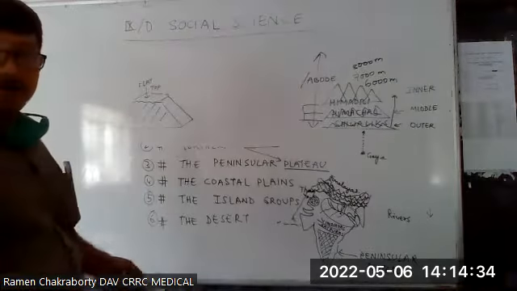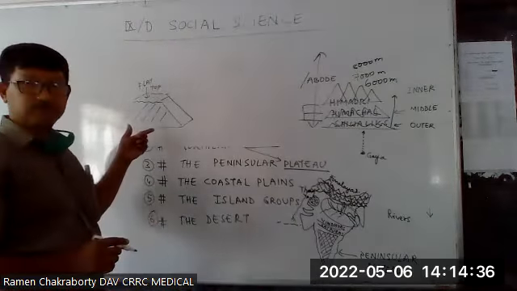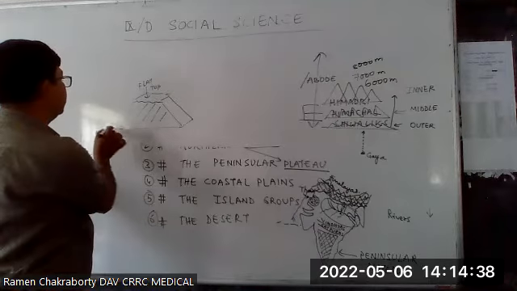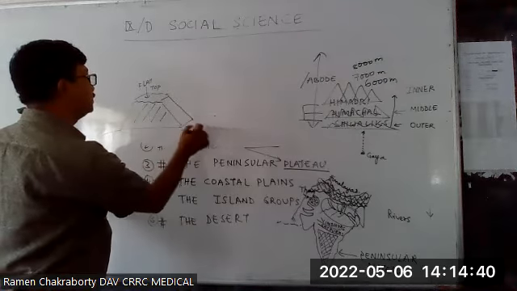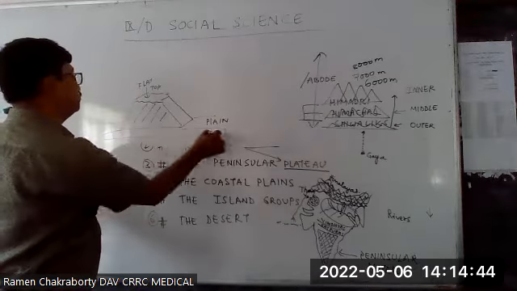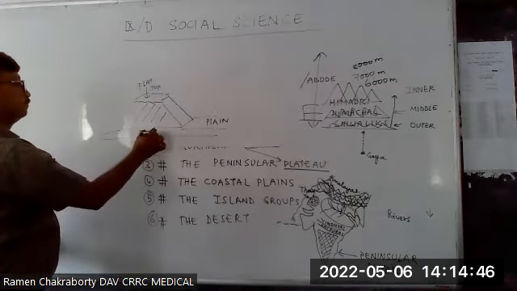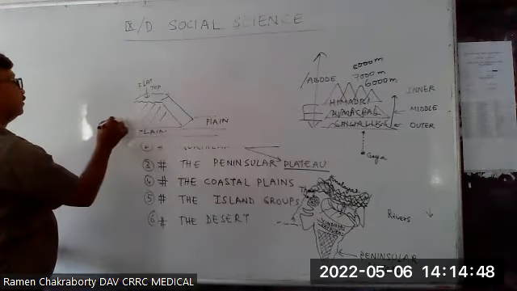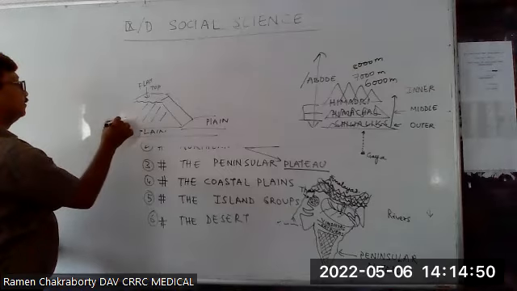So here I have drawn a plateau. It is higher than the surrounding area. This is a plain, this is also a plain, and this is also a plain.